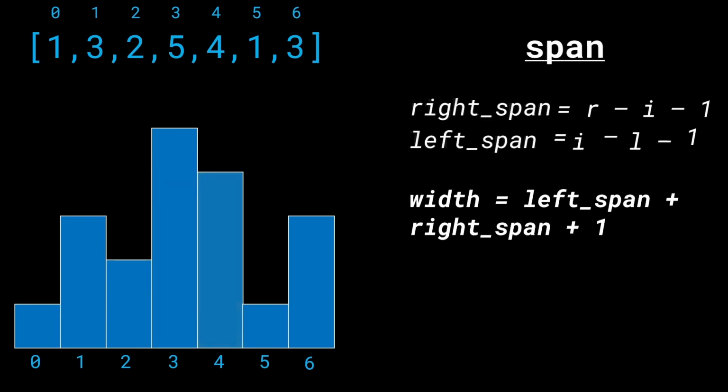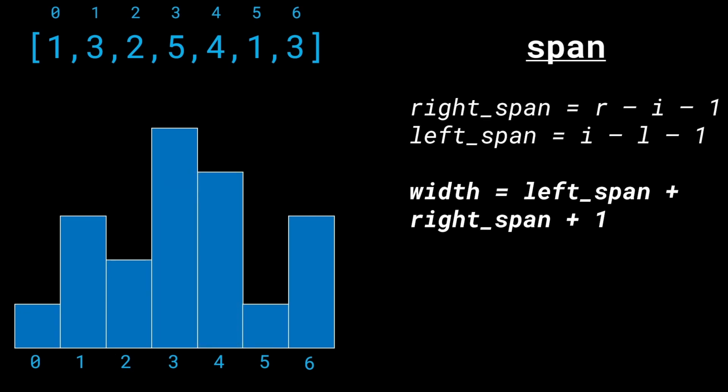All right, so the right span is going to be r minus i minus 1 and the left span is i minus L minus 1. The total width is nothing but both of their sum plus 1 to include the current rectangle itself. Okay, this is, by the way, the heaviest part of the video. This is the most terminology we are going to use, but things are going to get much simpler later on. All right, just to get comfortable with this, let's go ahead and take another example.